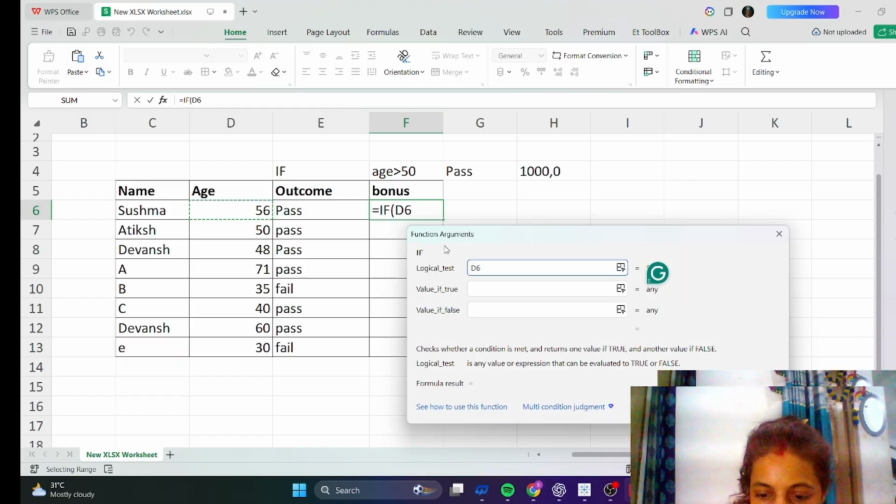greater than. We have to select the age column, like D6 is the age, like 56, so we select age. Age should be greater than 50. Okay, should be greater than 50, and comma.